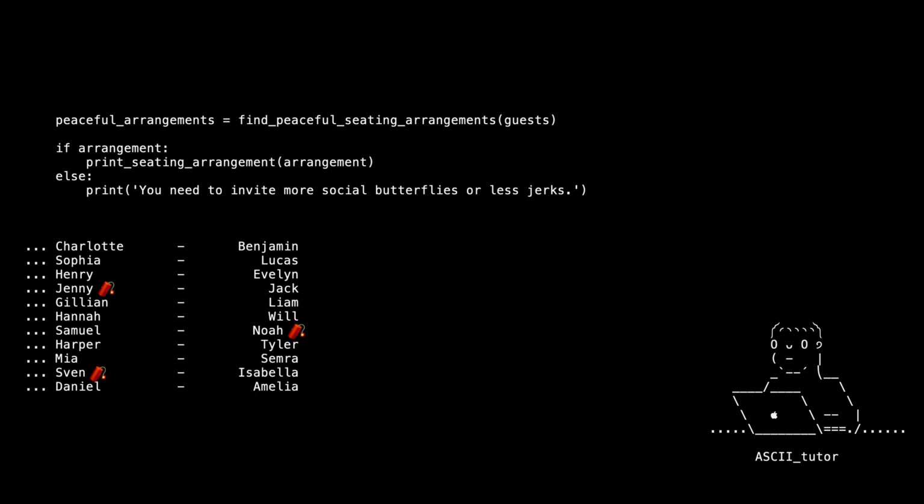A firewall of agreeable friends between Jenny, Sven, and Noah. Dinner's ready. Permutations has done a good job. It generated sequences with the guest list until the isSafe function signaled all clear. Should there be any arguments despite the cautious troublemaker distribution, it may be the food. Use Itertools combinations to find a better menu next time.